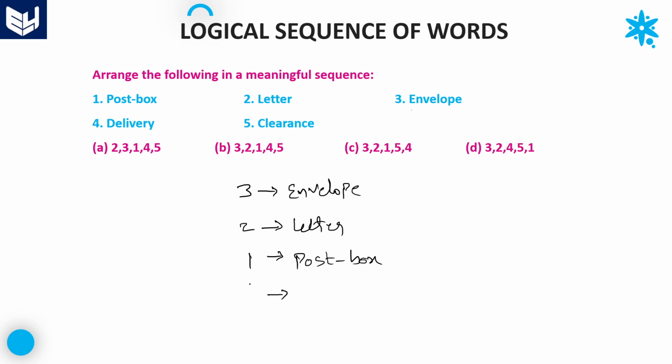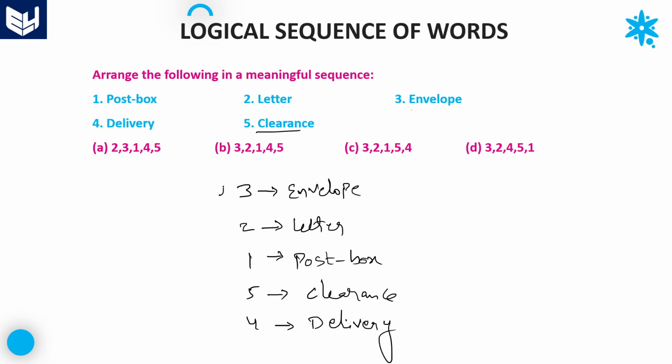Once it is done, it is not directly delivered. Next one is clearance, that is number 5. And finally delivery. Once the clearance is done, that letter should be delivered to the particular person.